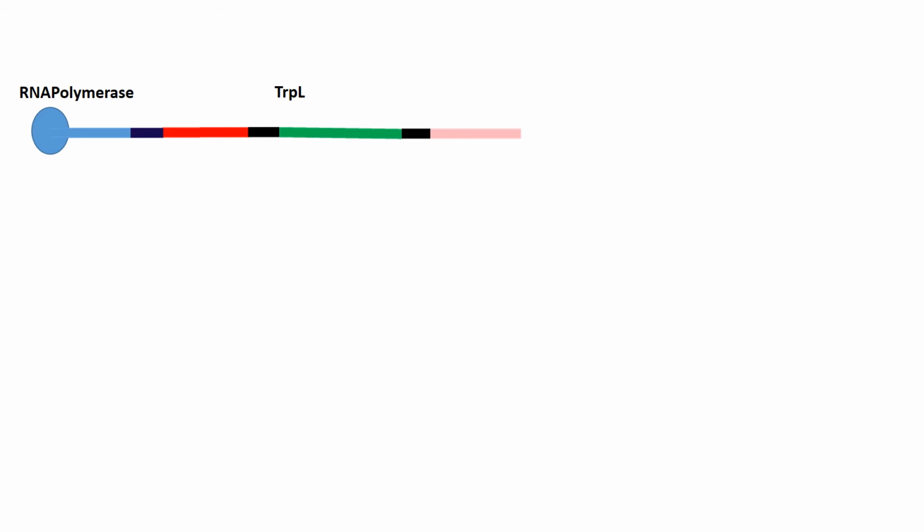Let us see how the transcriptional attenuation regulates the trp operon when the tryptophan is low. In this case, the RNA of the leader sequence is important. Therefore, we shall see what happens in the leader region of the regulatory genes.